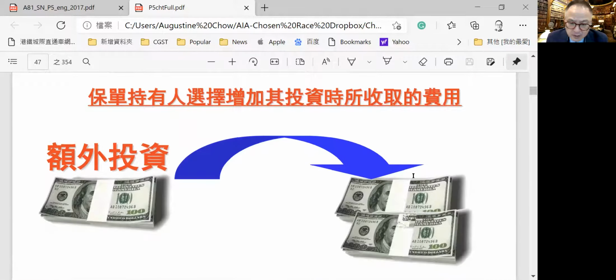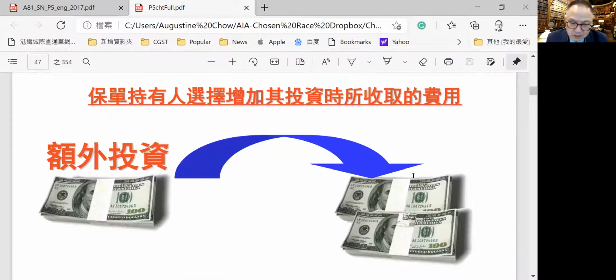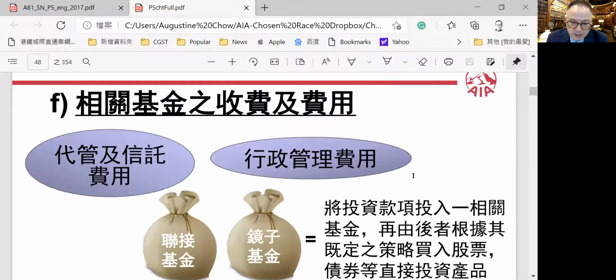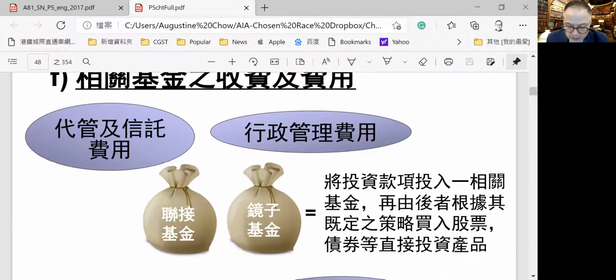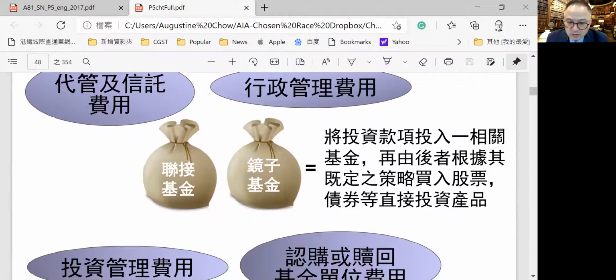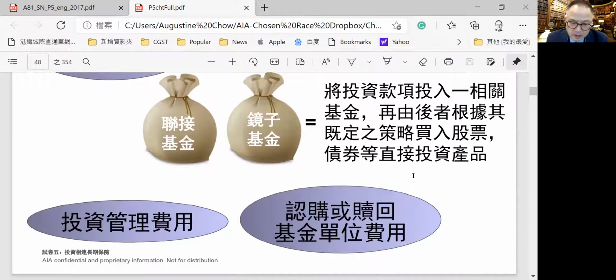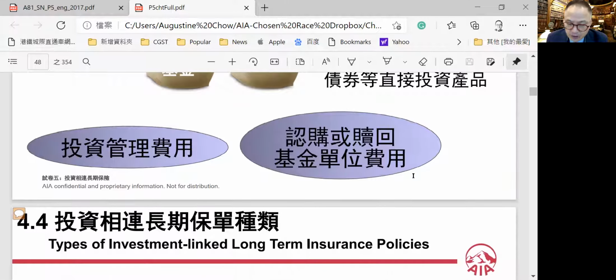There may be a top-up fee when you are making additional investment into the account. And other fees like trust fees charged by the trustee company and an admin fee by the fund managers. And there will be an administration investment management fee. So when you redeem or subscribe to the fund, there's an upfront fee that the fund manager may charge to recover the development cost and the legal compliance cost for administration of the unit trust.